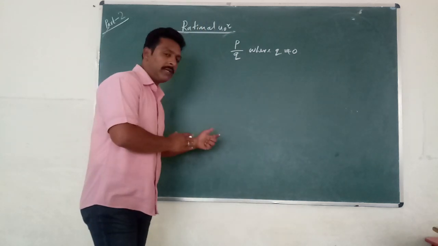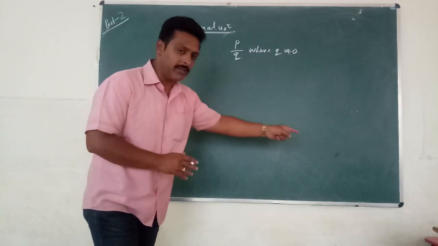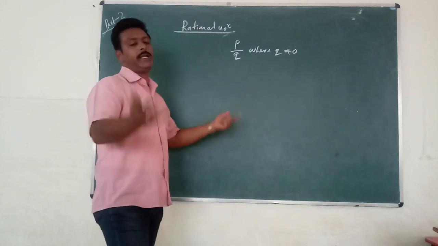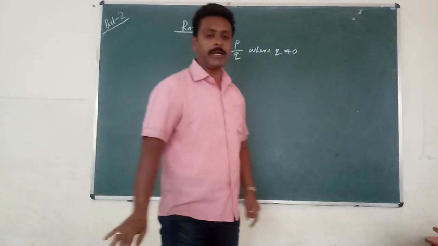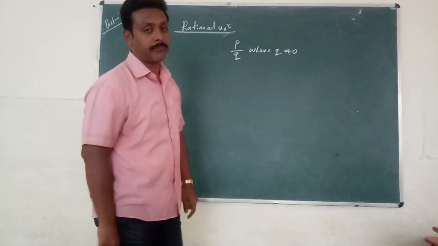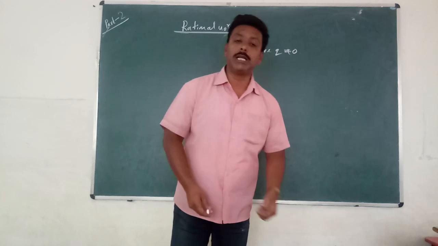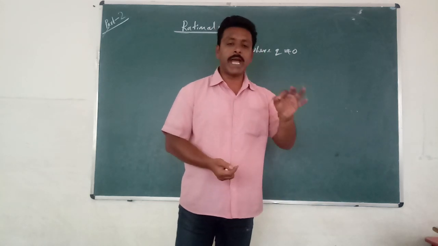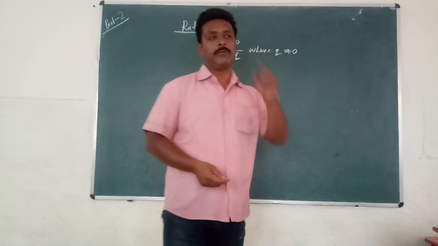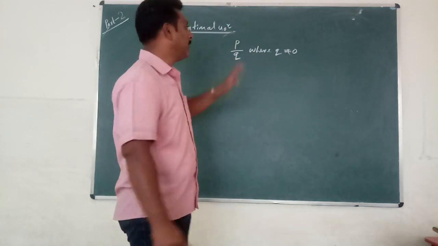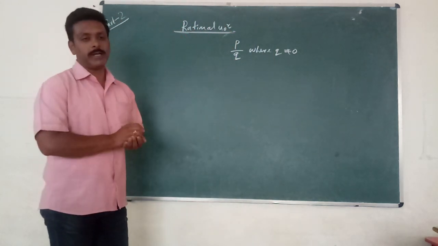What happens if Q becomes 0? Just now I said, no. Infinity. Infinity is not a rational number, it is not irrational, it is not a real number also. So this is the definition of a rational number. The number which can be expressed in the form of P by Q, where Q is not equal to 0, is called a rational number.